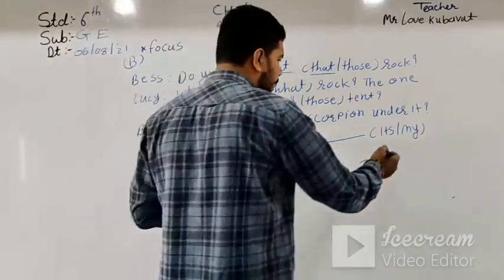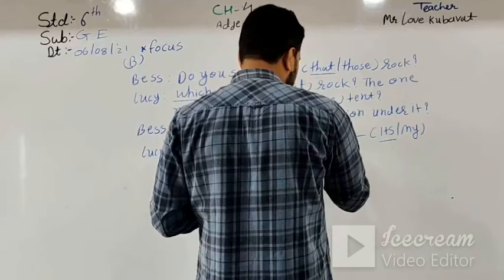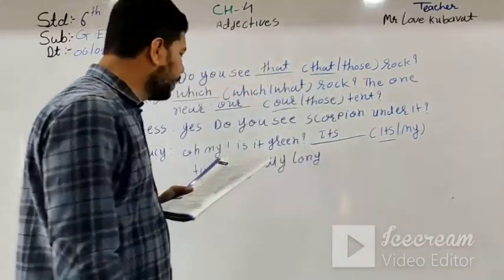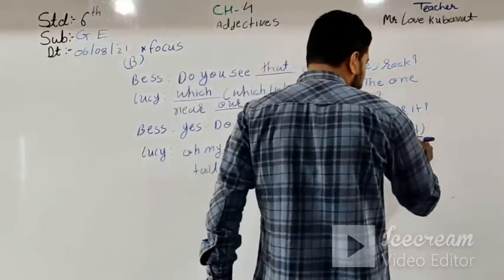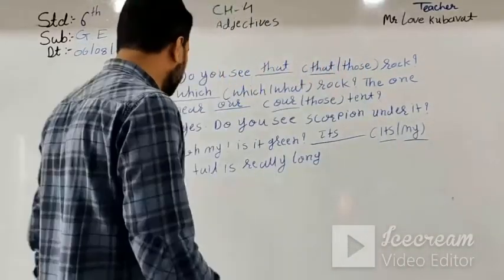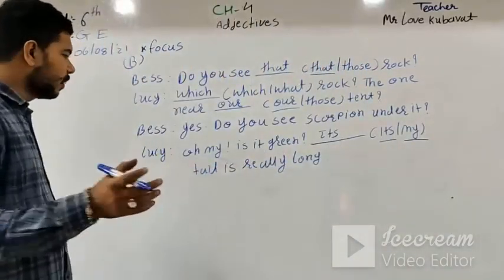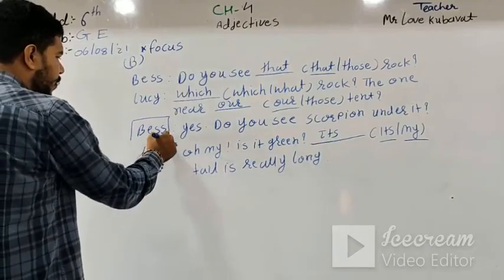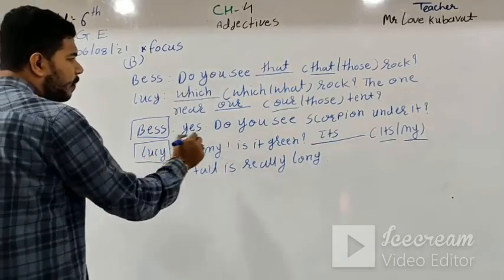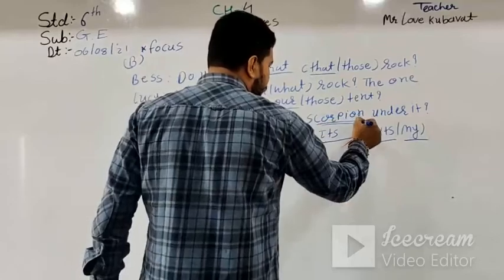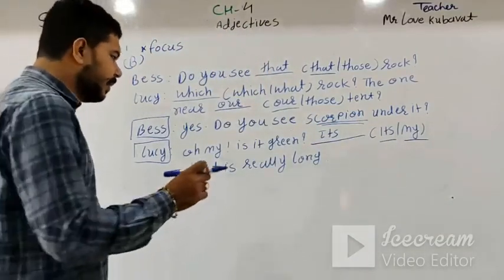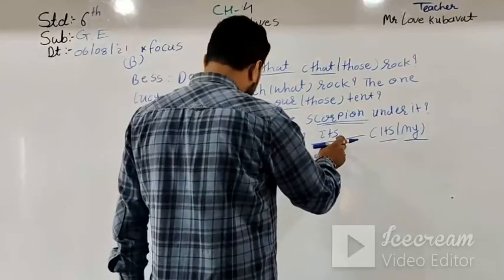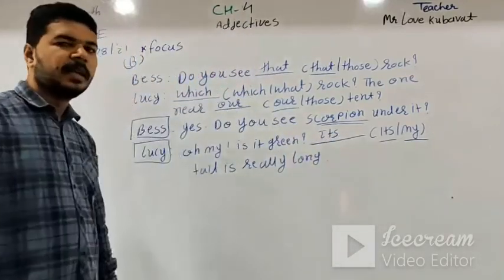Then the correct possessive is its, its tail is really long. Not talking about Lucy nor Bess. Not talking about Bess or Lucy. Talking about the scorpion. And the scorpion is included in the third person it. That's why the right answer is its tail is really long.